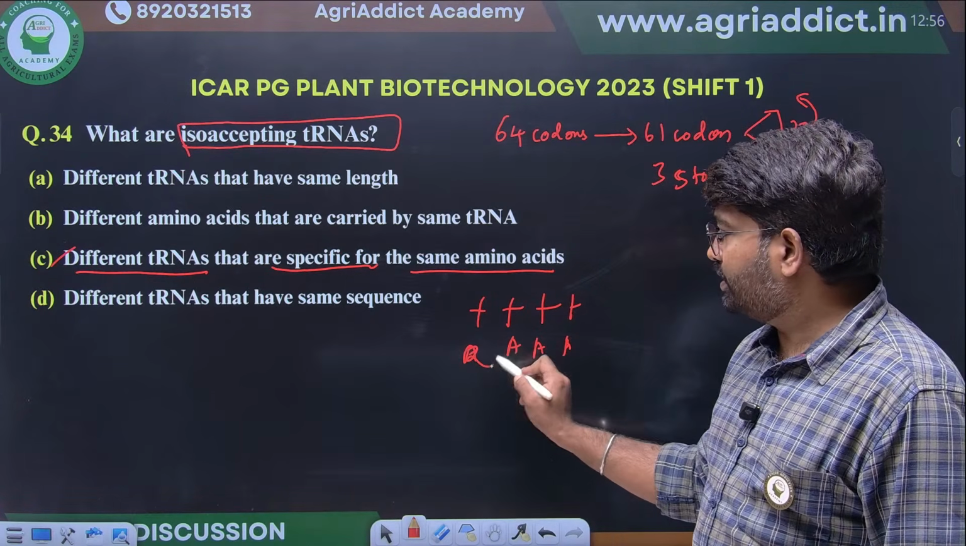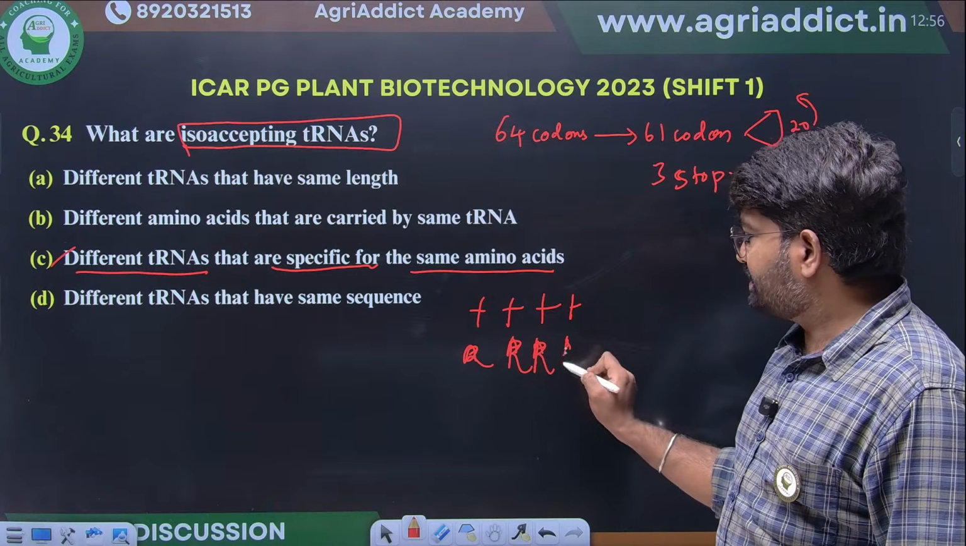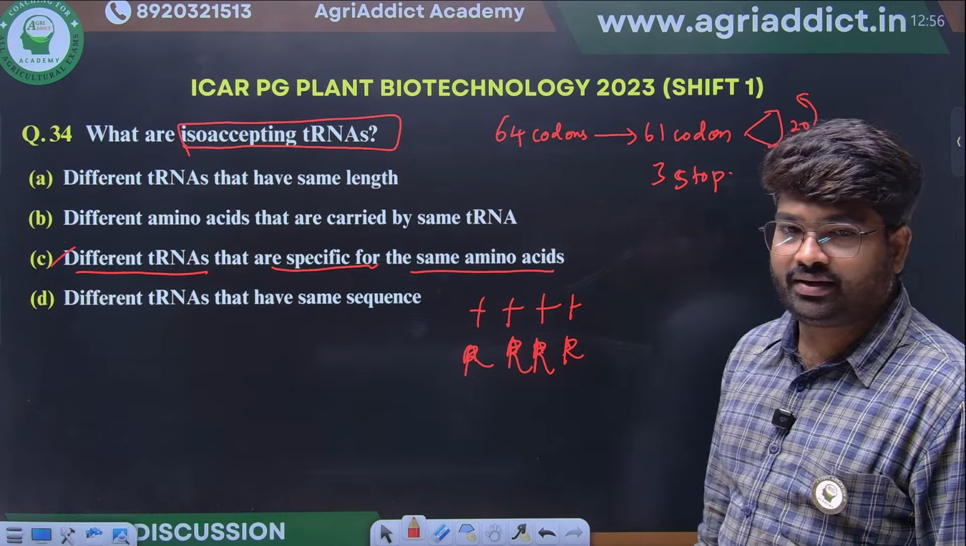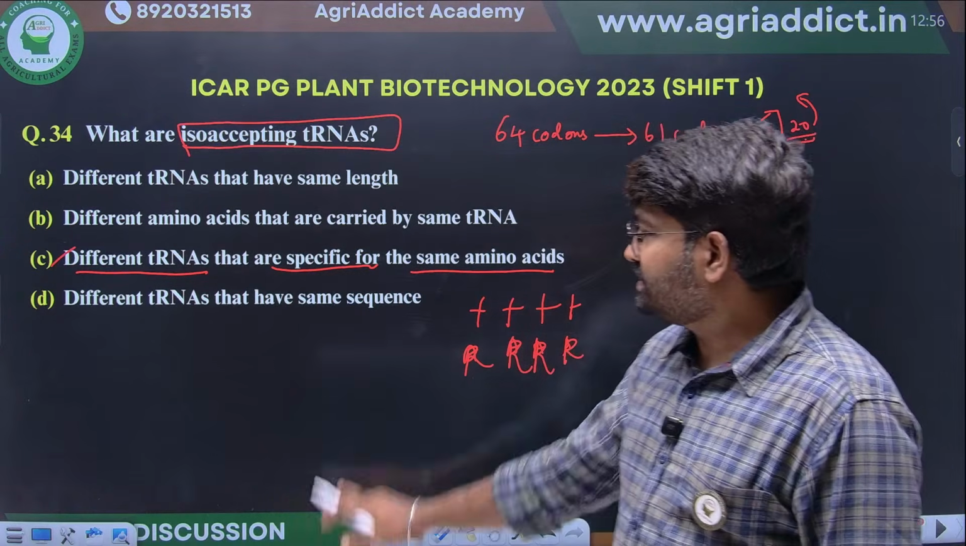Arginine, it will code. R is the symbol for arginine. A for alanine. Clear? So, C will be the